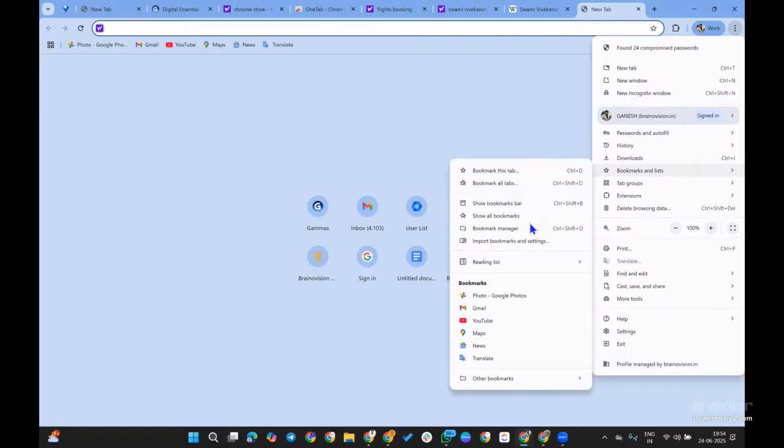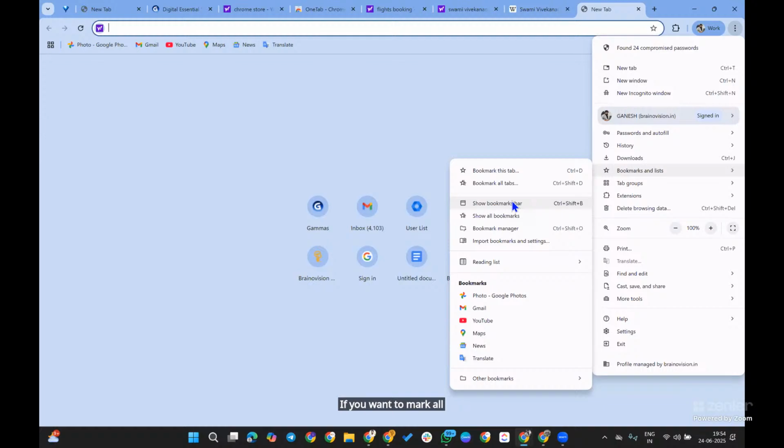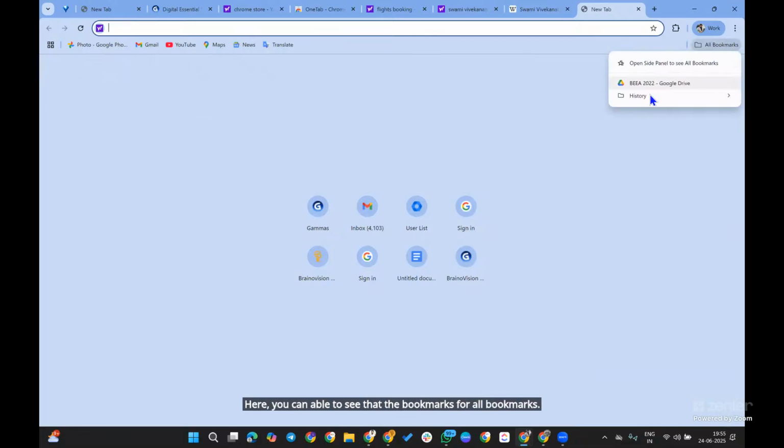You can see the bookmark manager here, and bookmark this tab, bookmark all tabs. If you want to bookmark all tabs, you can use the bookmarks bar. Here you can see all bookmarks and history, and you can simply click on Swami Vivekananda.